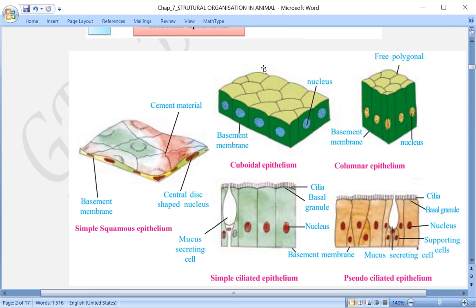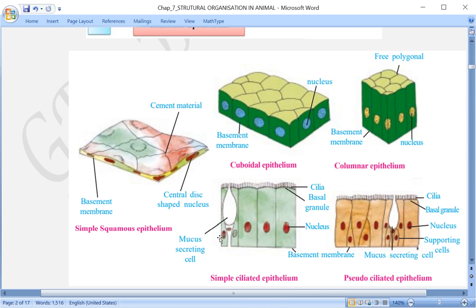The second one is cuboidal. Cube, you understand, length, breadth and height are almost the same, but on the surface you can find different shapes, polygonal, let us say. Then next one is columnar, where the height is more than the length and the breadth. In the case of cuboid, length, breadth and height are almost similar, but from the surface when you see, they are not exactly squares, they are polygonal. But in columnar epithelium, the height is more as compared to the breadth and the length. The fourth one is simple ciliated epithelium.